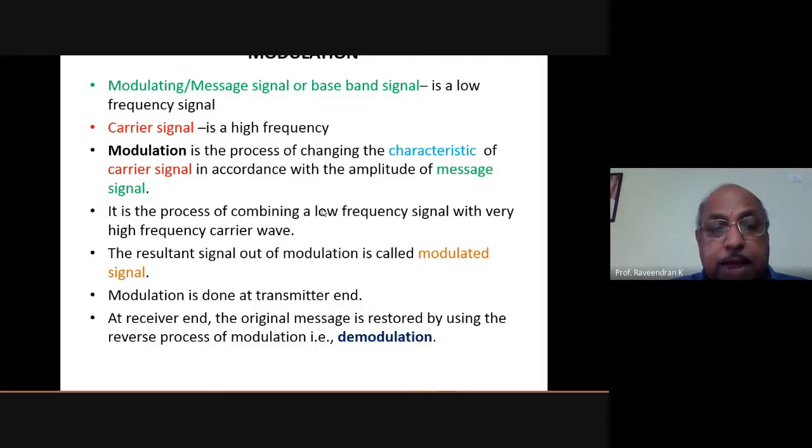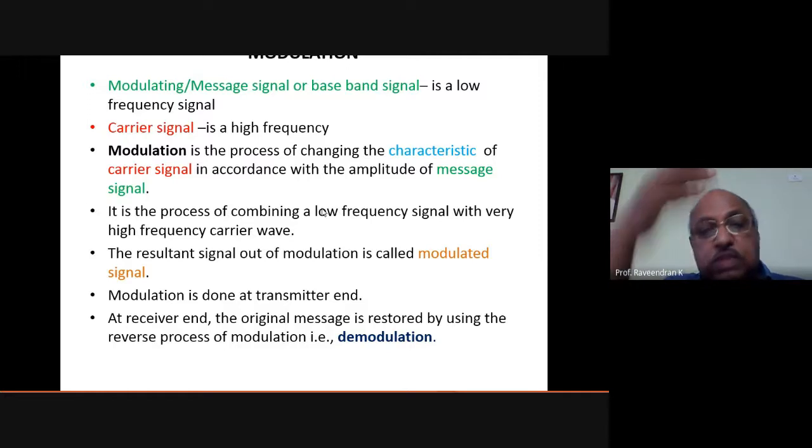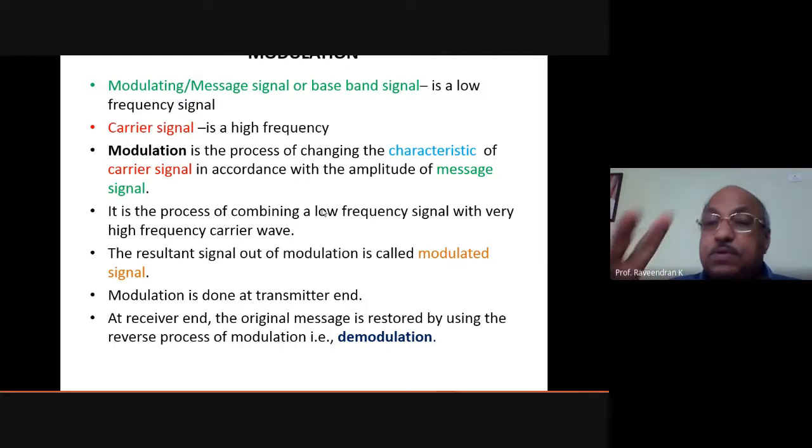Follow my point. When mixing the carrier signal with the message signal, we get another signal, a combined mixture of these two signals, with another amplitude.